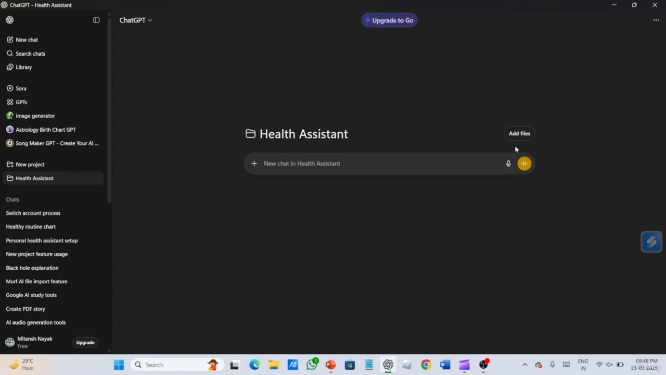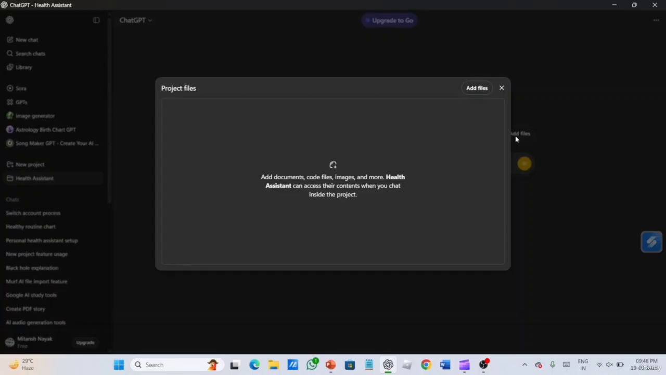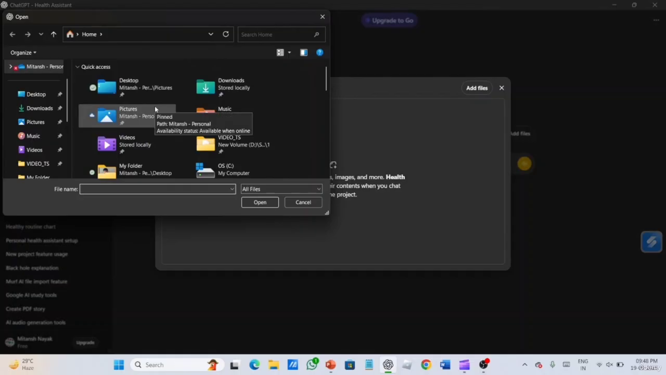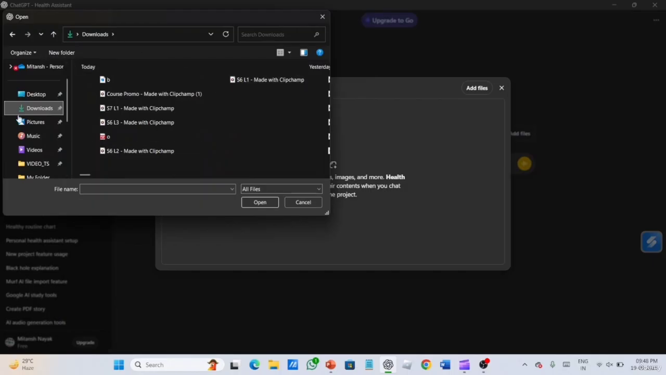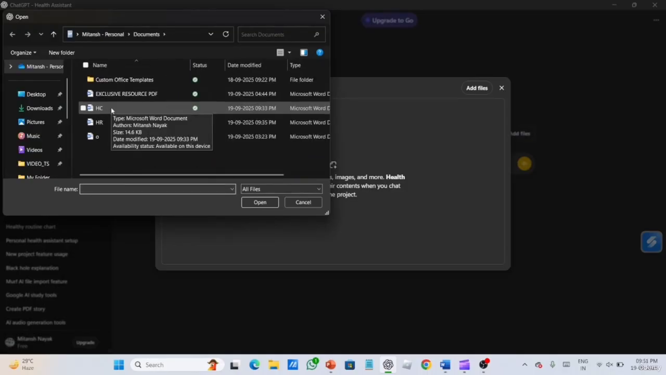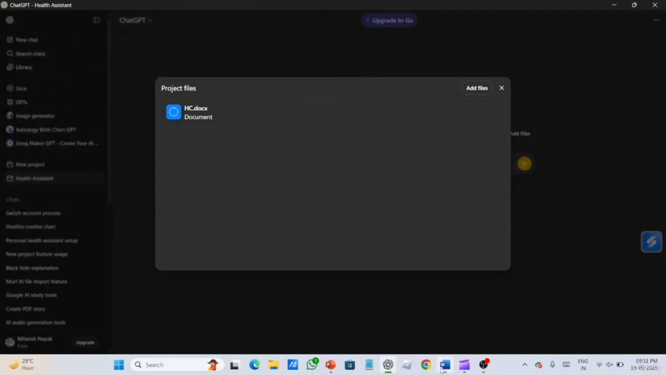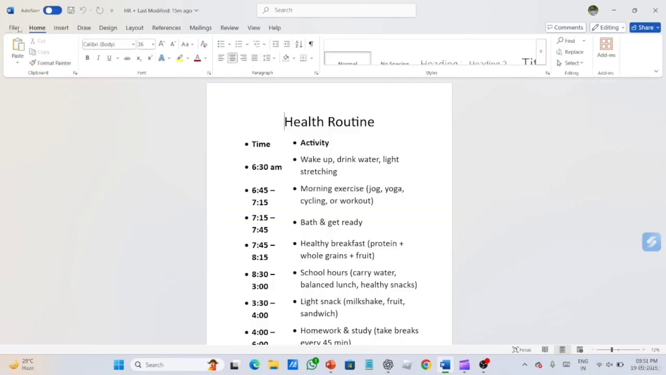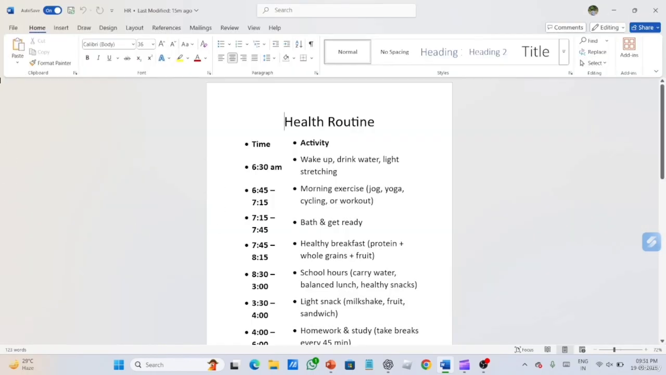Now over here, you have to add several files. For example, I am adding files of my health report and my healthy daily routine. I am adding any type of document. I have made a Word document as an example. So for example, I am putting in my health chart. What does health chart mean? I will show you what I have made. Wait a second.